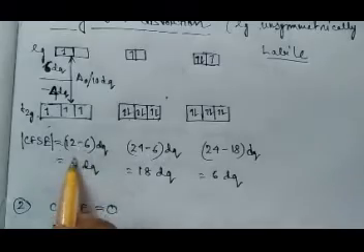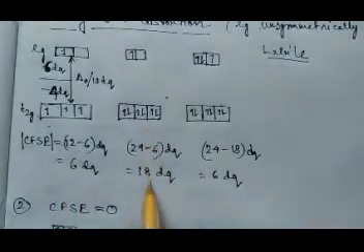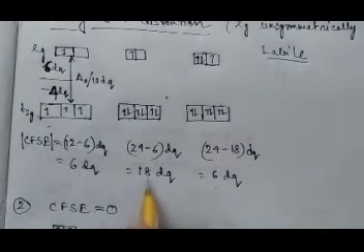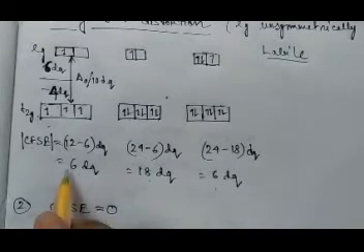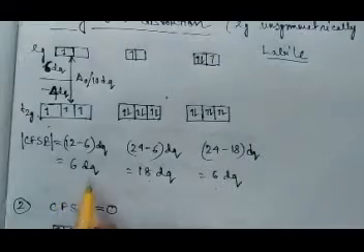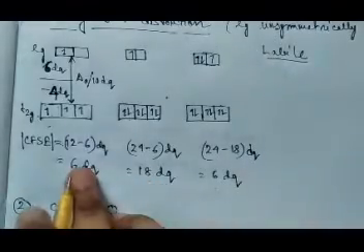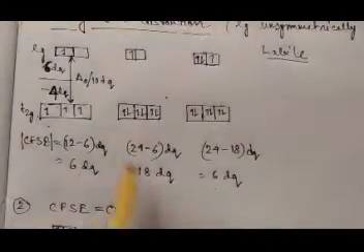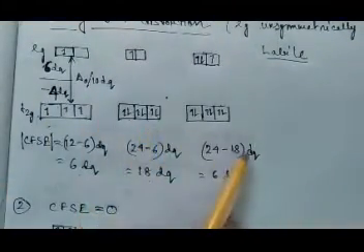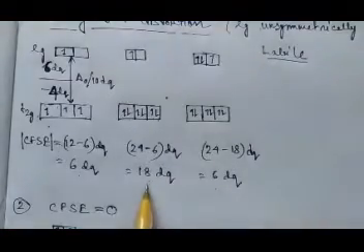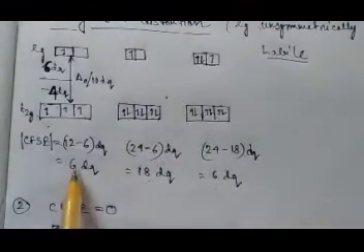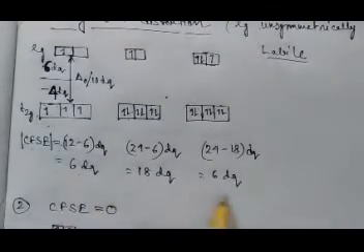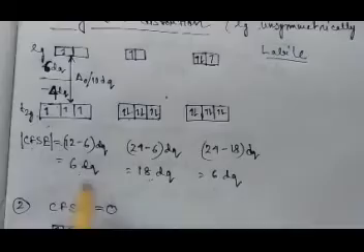Extremely sorry. So it will be 6 Dq, and similarly it will be 18 Dq, and it will be 6 Dq. So when the CFSE value is less, then it will be more labile than this. I already told, the more the CFSE, the more inert it will be. All the complexes are labile, but the one having more CFSE will be a little bit more inert than the others. Okay, like this you have to decide which is more labile or more inert. So this will be more inert than these two.